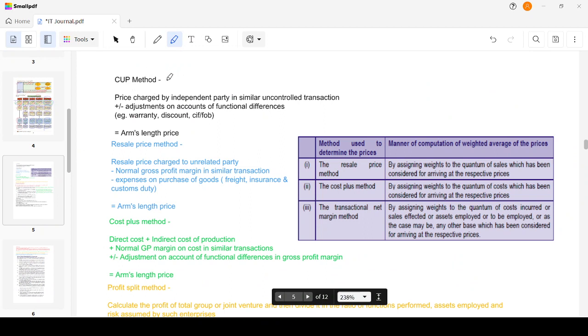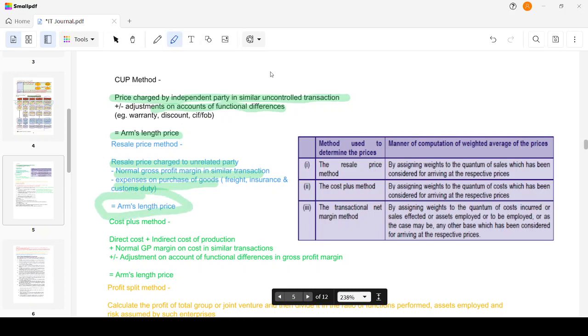In the case of the CUP method, the price charged by the independent party we take as a base and adjust it for any functional differences like warranty, discount, CIF, FOB. Like warranty, I could give one party 6 months warranty, but I'm giving the other, unrelated party, 1 year warranty. So this warranty has to be adjusted to arrive at the arm's length price. Then the resale price method: the resale price charged to the unrelated party, less the normal gross profit margin, less the expense on purchase of goods, will arrive at the arm's length price.